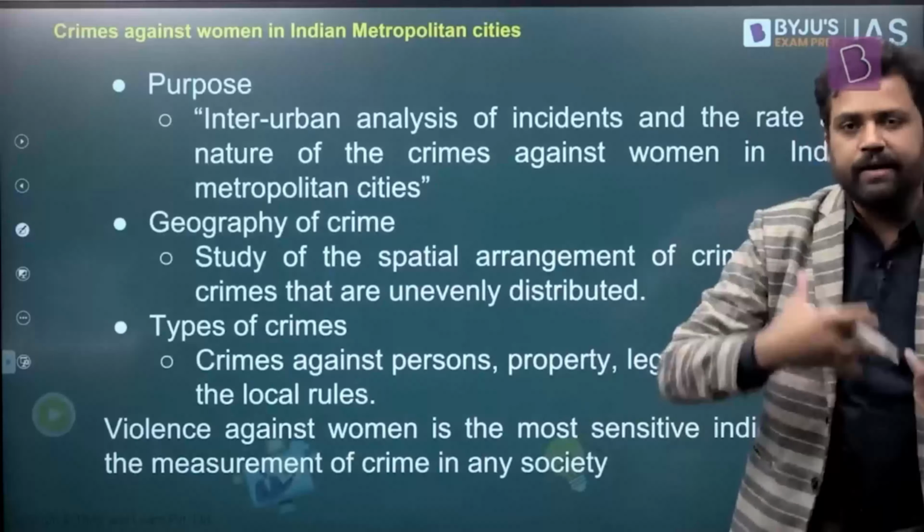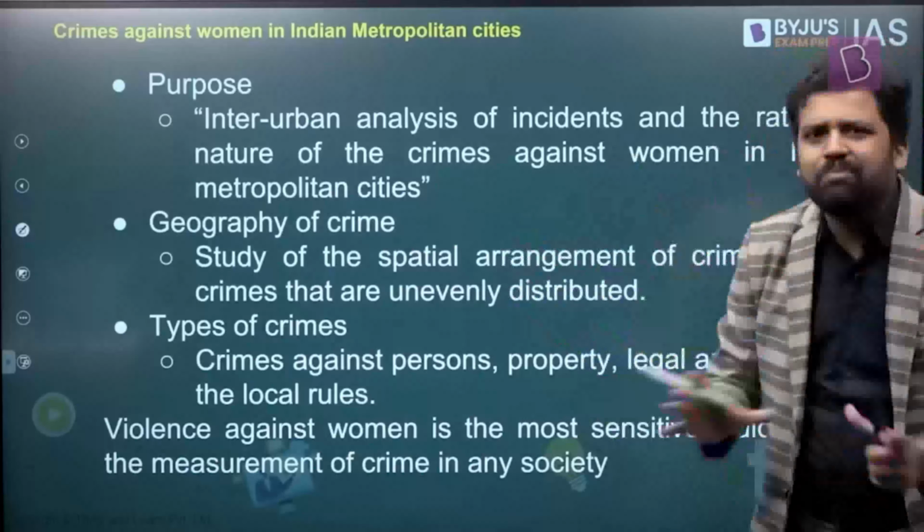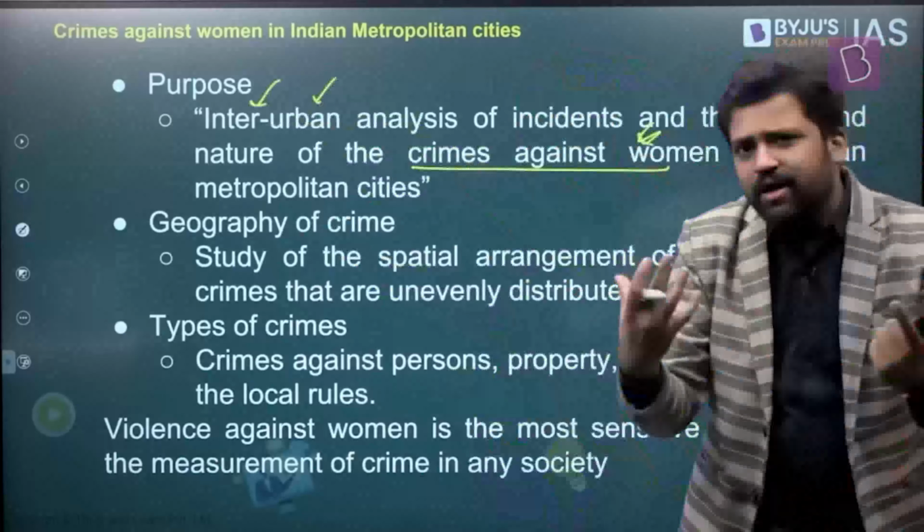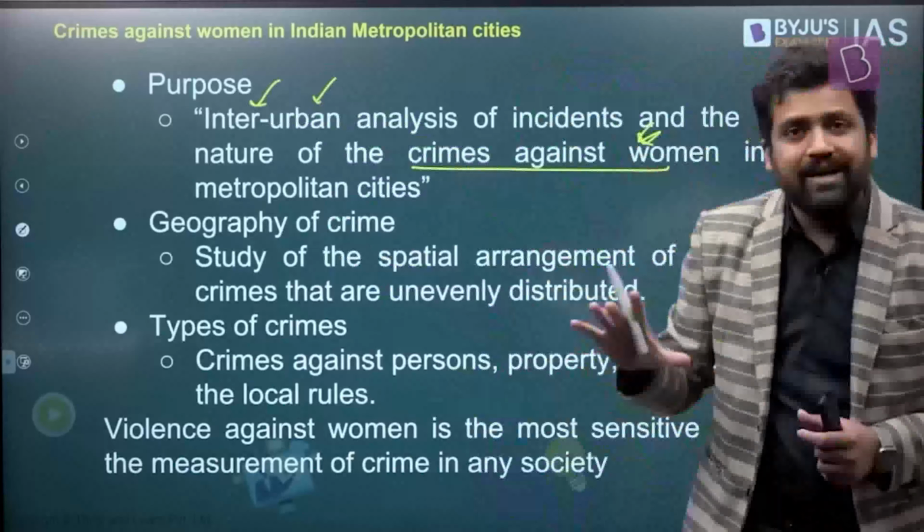So let's get started. What is the purpose of this entire discussion? What we're trying to do is, in urban areas, different kinds of urban areas are there. There are smaller cities, there are towns, there are metropolitan cities. How does the crime profile look? This gives you an idea that crimes against women are not uniform throughout.